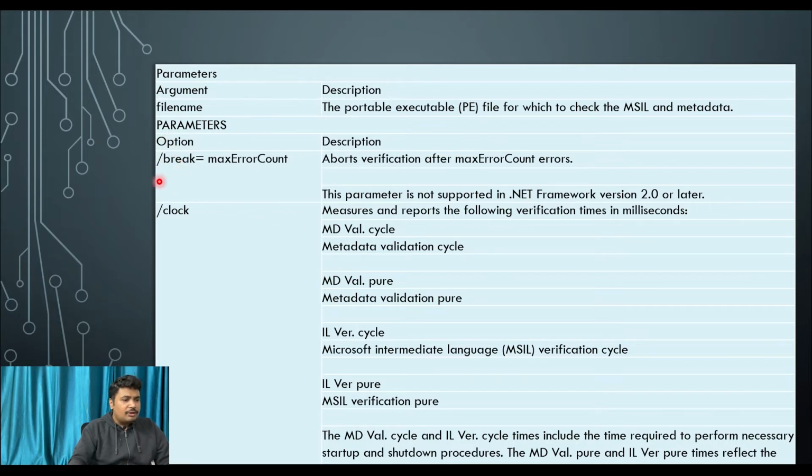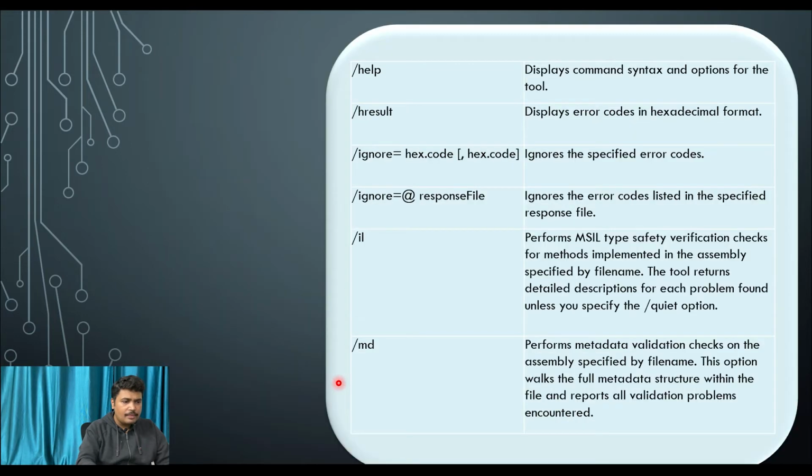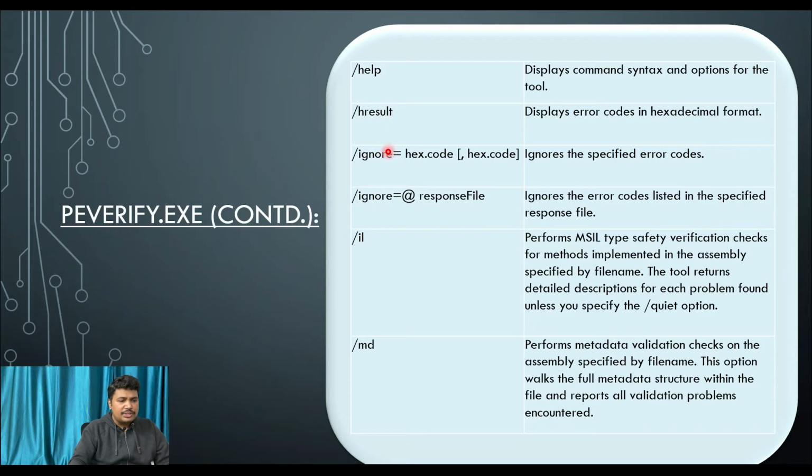These are the options like break and clock. In break, the description is that it aborts the verification after the max error count. We have another option, clock. Here it measures and reports the following verification times in milliseconds, like mdval cycles, il cycles and so on. Here we have the next set of options: help, HR, result, and ignore.